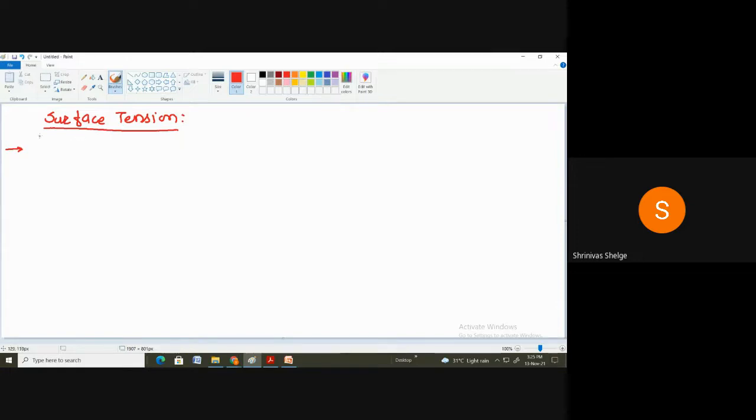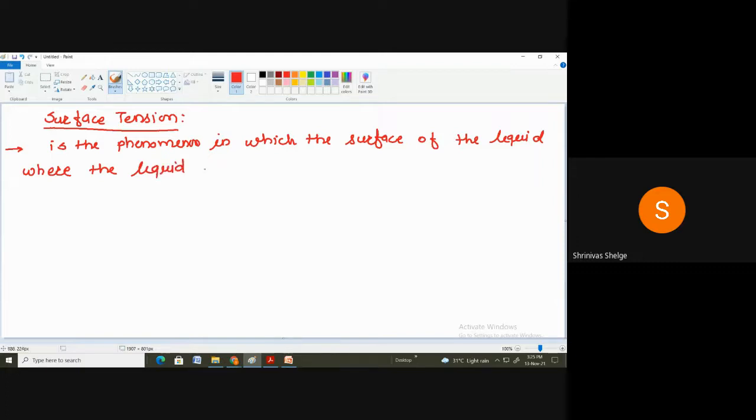That is a phenomenon in which the surface of the liquid, where the liquid is in contact with the gas, acts like a membrane in tension.